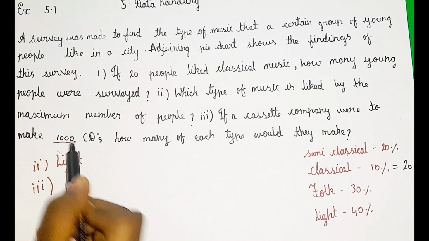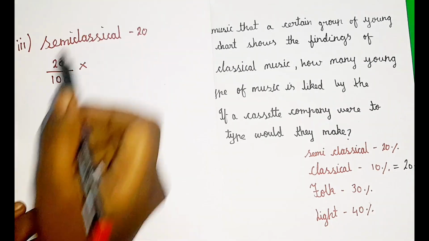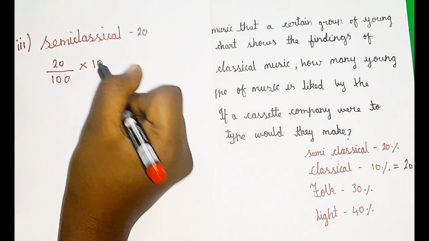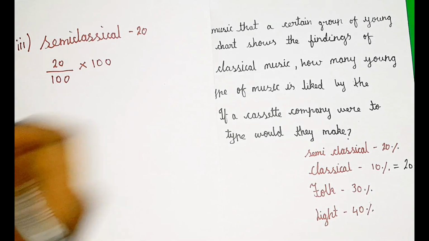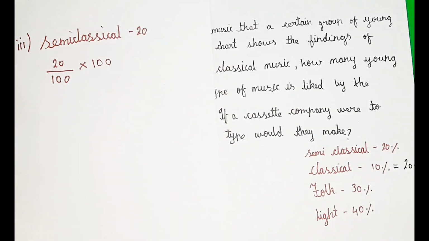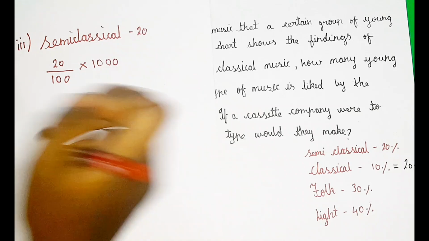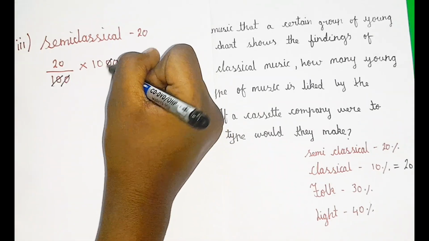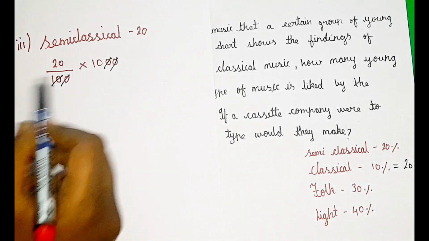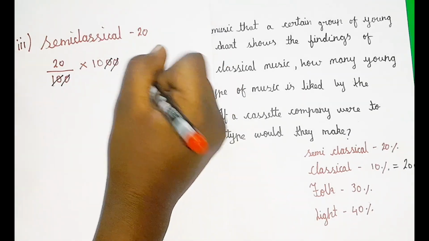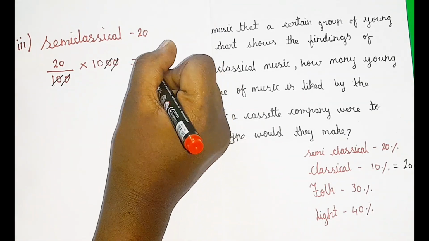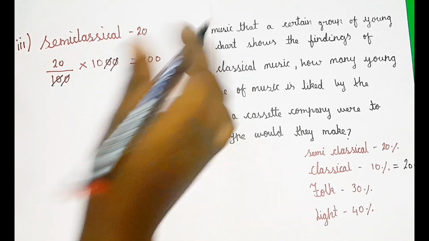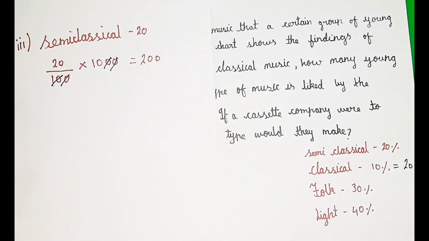Let me underline 1000 CDs. So 20 by 100 into 1000. I can cancel 0 0 and 0 0, so 20 into 10 is 200.